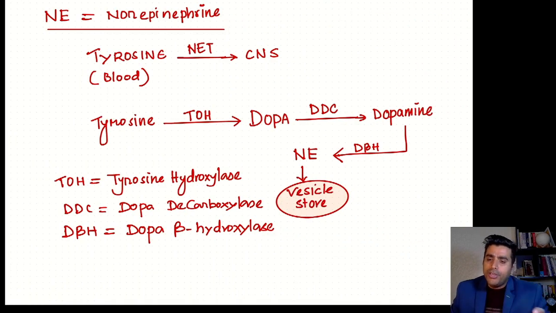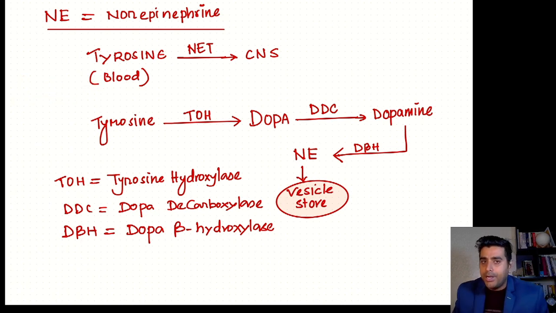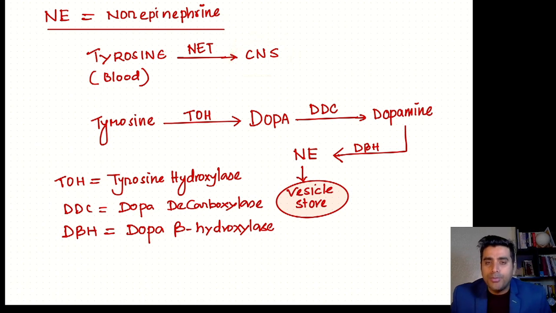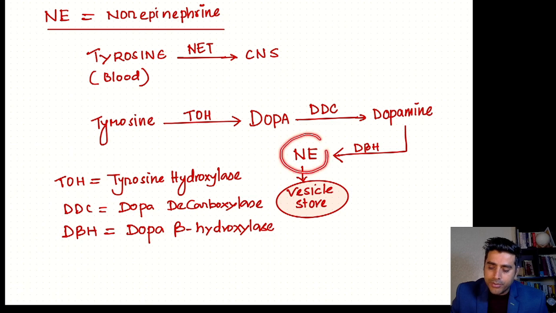Now for norepinephrine, the precursor is tyrosine. Remember, tyrosine comes from the food. Food goes into the blood, and from the blood it has to pass into the CNS. It has to pass into the CNS through a transporter, we call it the norepinephrine transporter. Now once it is in the CNS, tyrosine is the precursor for the formation of norepinephrine.